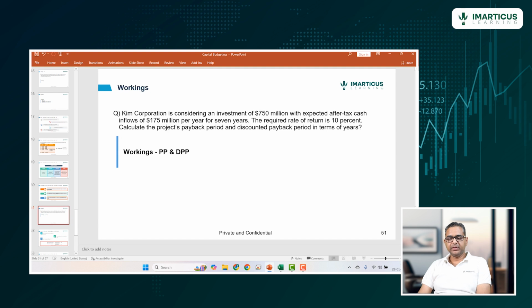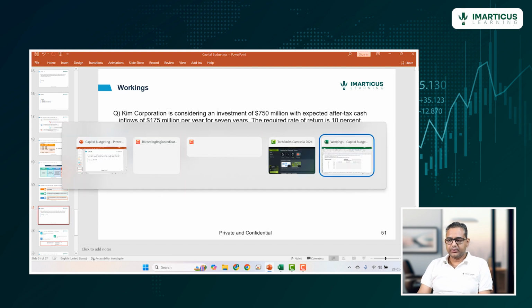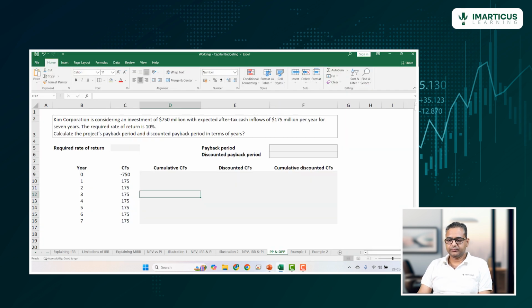Let's look at an example. Here Kim Corporation is considering an investment of $750 million with expected after-tax cash inflows of $175 million per year for 7 years.